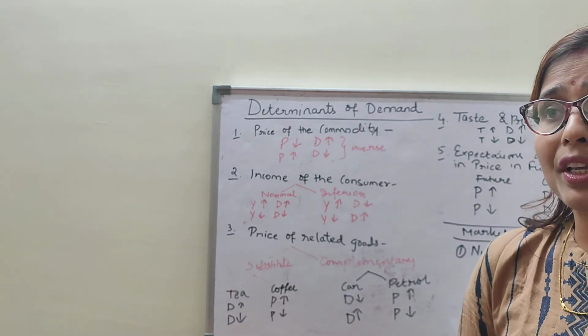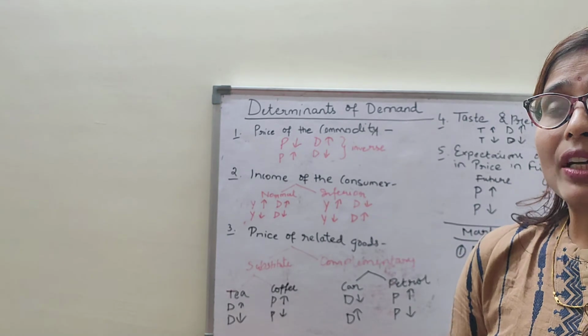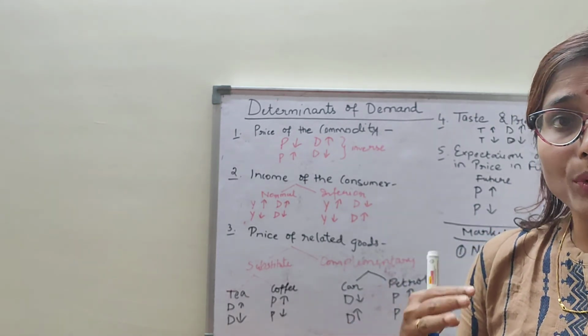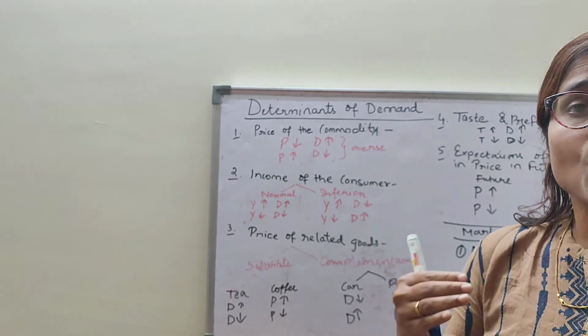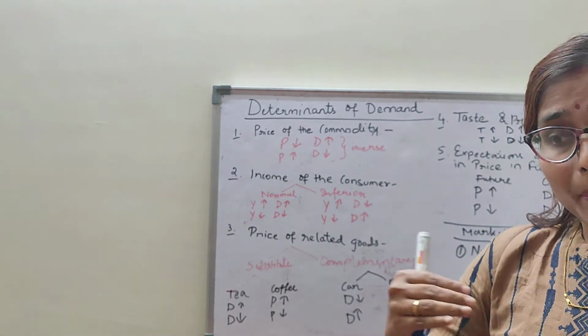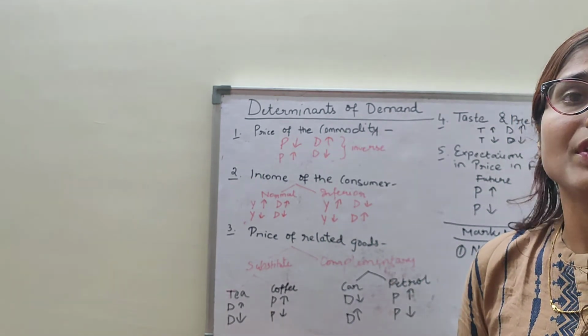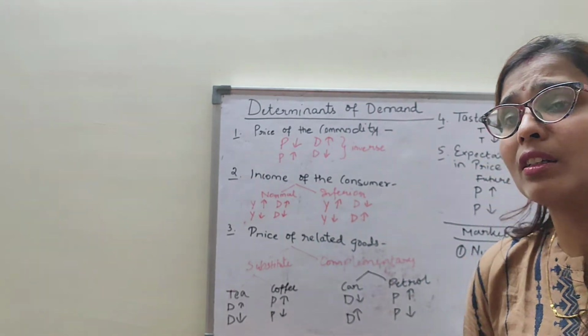Suppose in one country, the population of women is more. The type of goods demanded by women, like saris and lipsticks, will be more in demand. So this also affects the demand.